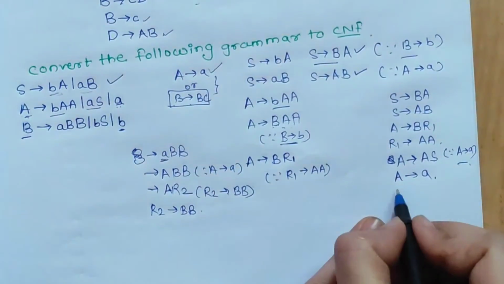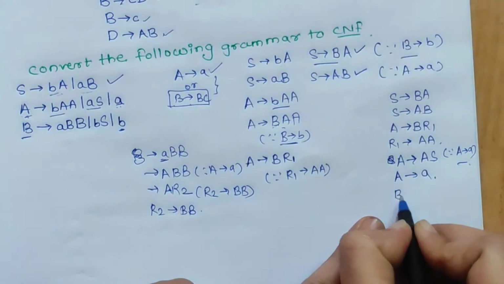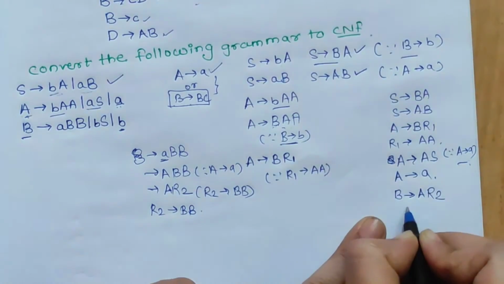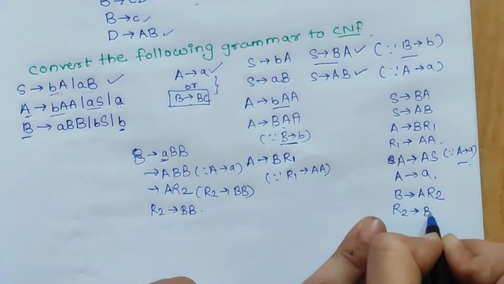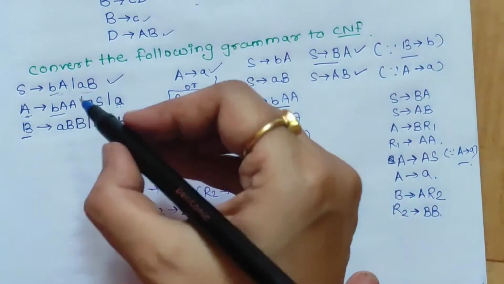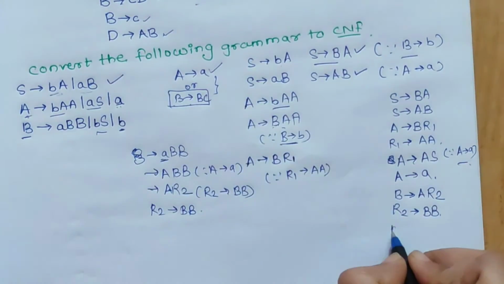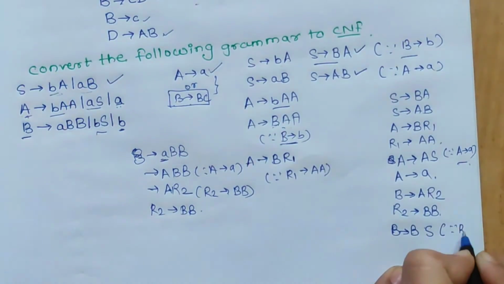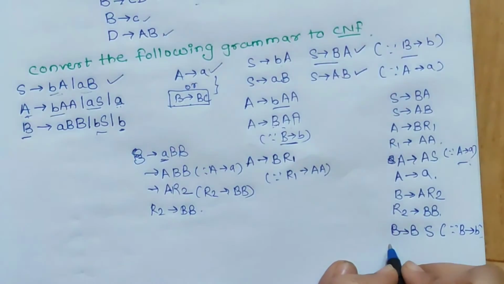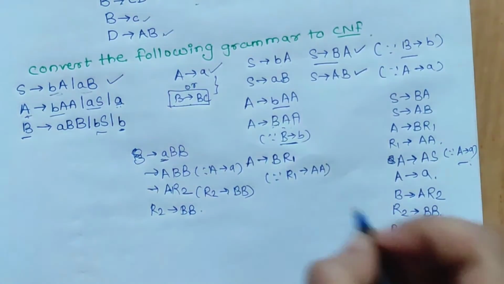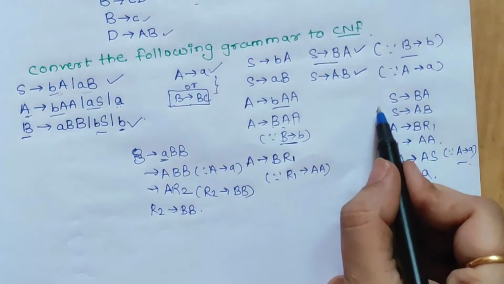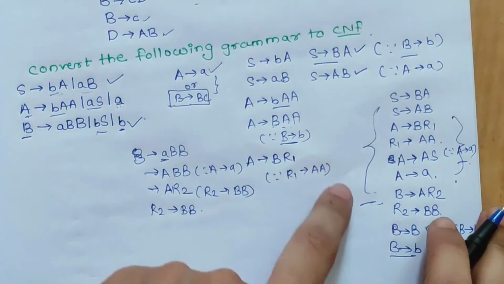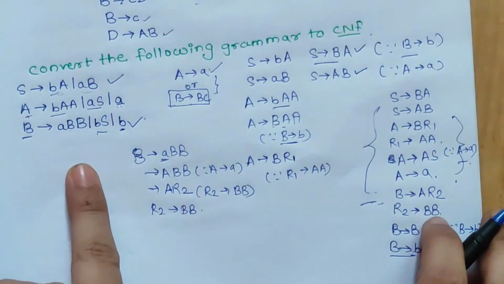So we can write it as B gives A R2 and R2 gives BB, and then next this bS we can write as B gives capital BS, because we have a rule B gives b. Finally we have B gives small b, because this is already there in the given grammar. So this is how you have to generate the CNF, that is Chomsky normal form, for the given grammar.